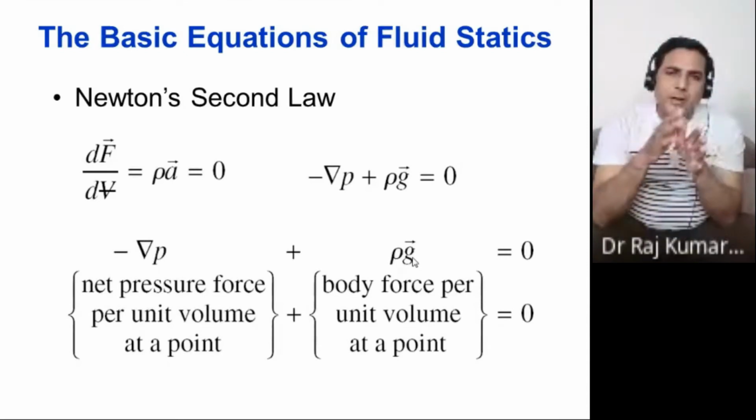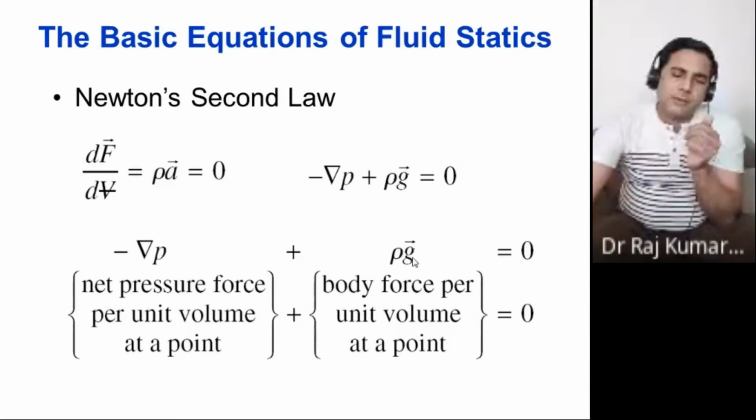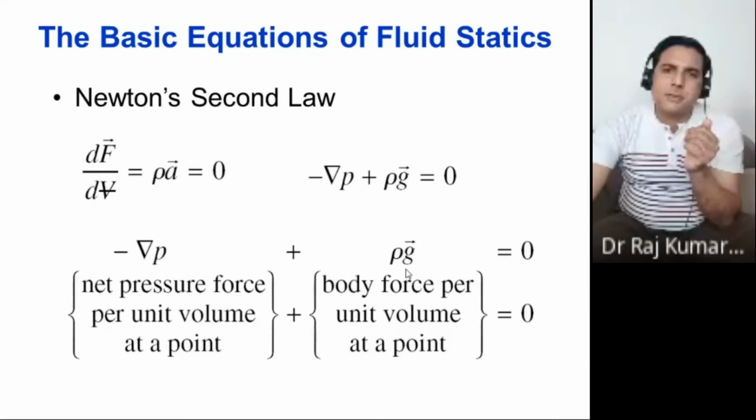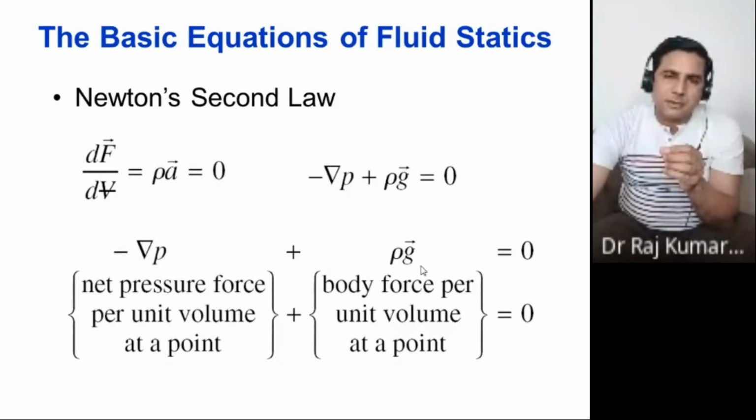Suppose you want to write for the y direction. This equation will change to minus del p upon del y equal to rho gy. In the z direction, it would be minus del p upon del z plus rho g z.